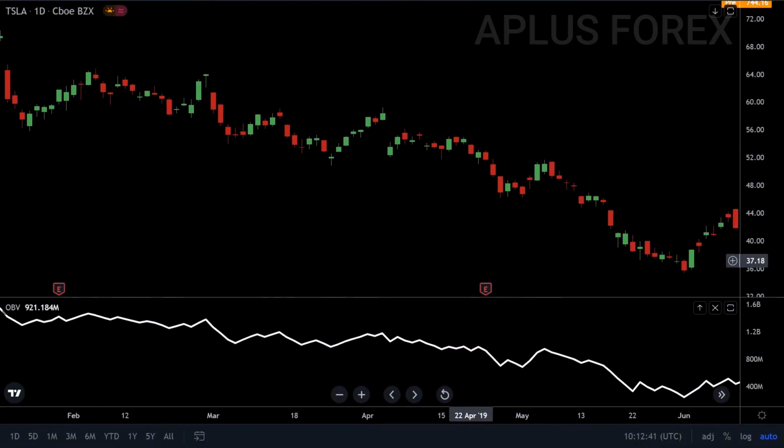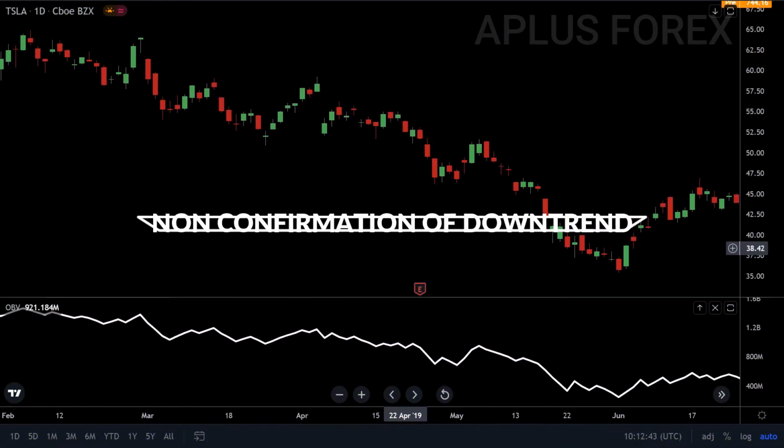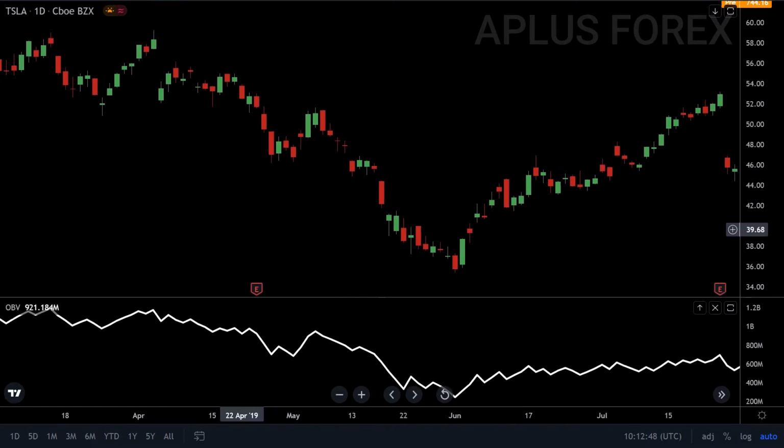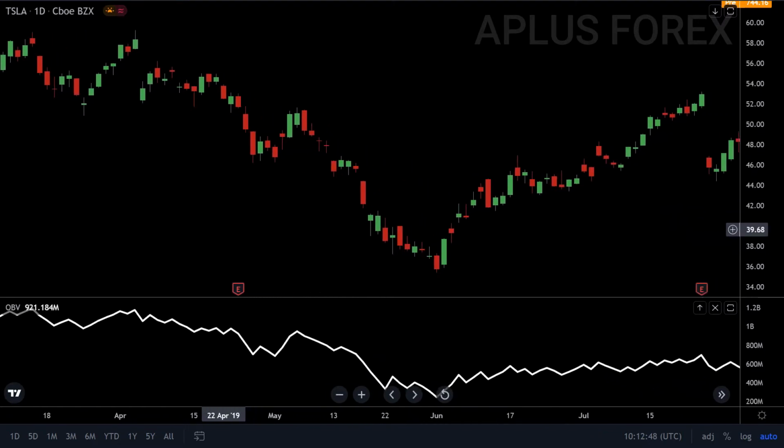The second way you can use this indicator is for non-confirmation of a downtrend, and it's simply the opposite of the non-confirmation of an uptrend. During a downtrend, both price and volume are expected to fall in the same direction. In other words, lower top and lower bottom.